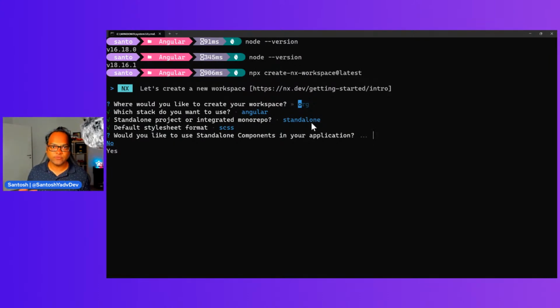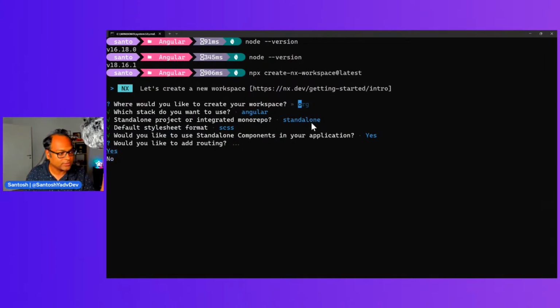With Angular 14 we got the developer preview of standalone components, and in Angular 15 it became stable. We are using Angular 16 now, so it should be okay. I will go with standalone components, and I will talk about what they are.